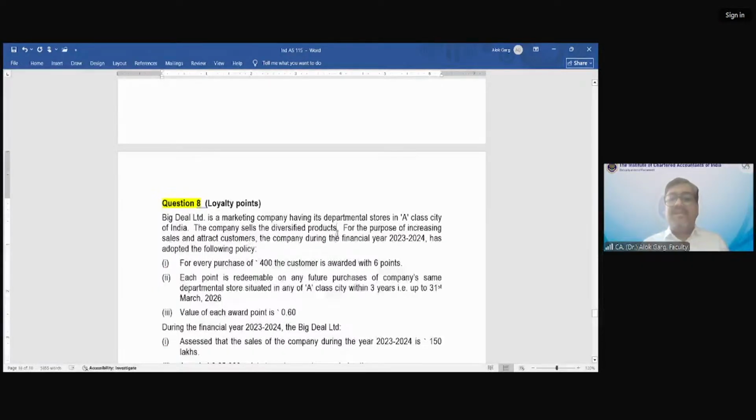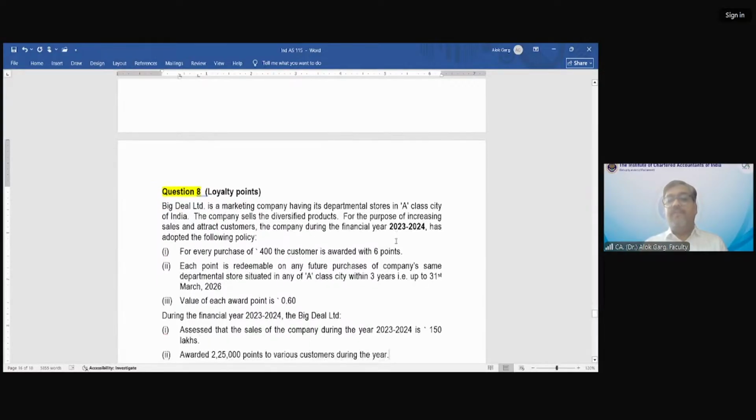The company sells the diversified products for the purpose of increasing sales and attract customer. The company during the financial year 23-24 has adopted the following policy. For every purchase of rupees 400, the customer is awarded with 6 points.